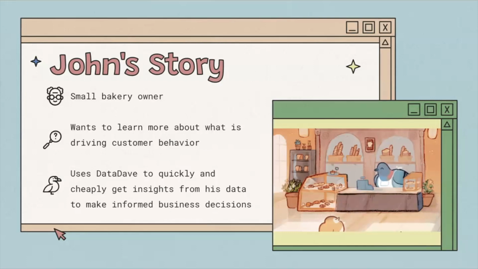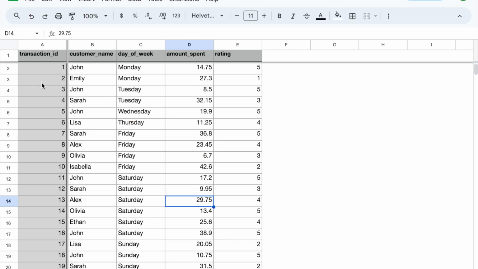This is where DataDave comes in. DataDave can answer any questions that John has about his data, and in the process, DataDave provides written out queries and hints that over time will empower John to pick up some data analysis tools of his own. Next, let's take a look at some data that John has collected and answer some questions for him in a demo. Data in the form of a spreadsheet. We'll cover metadata-only formats later.